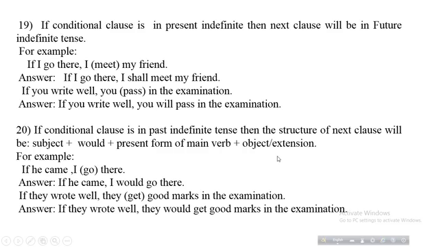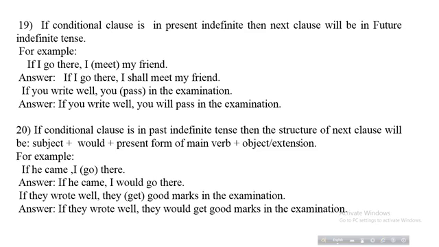For example, if he can, I go there. Answer: if he can, I would go there. Next example, students, you see, if they write well, they get good marks in the examination. Answer: if they write well, they would get good marks in the examination.